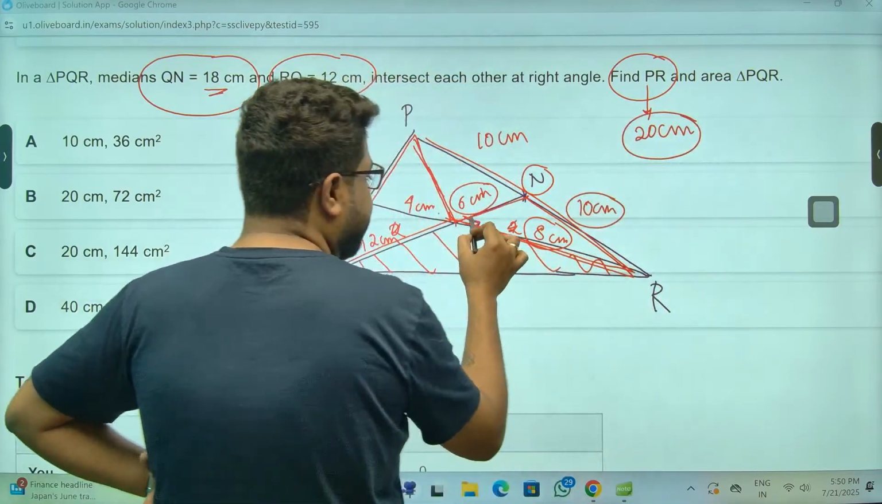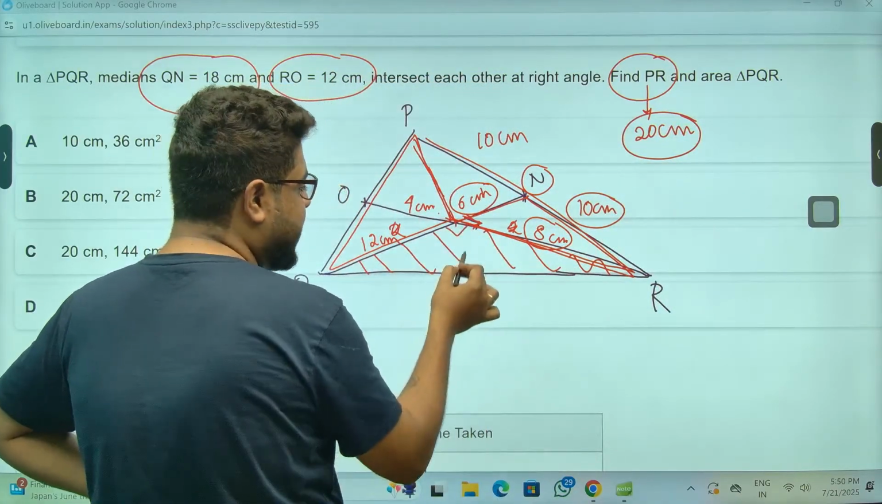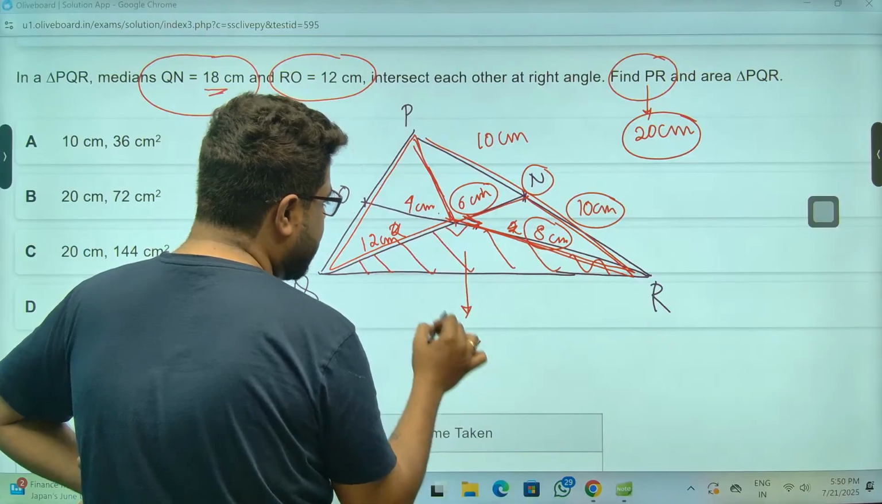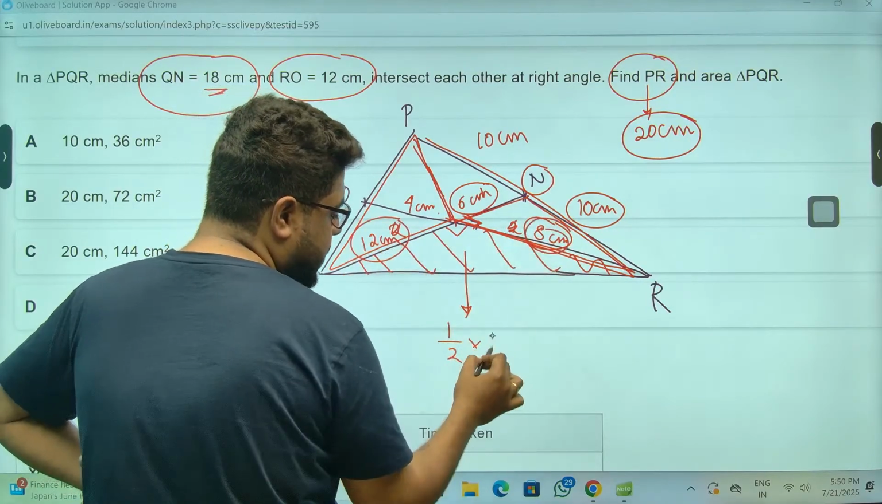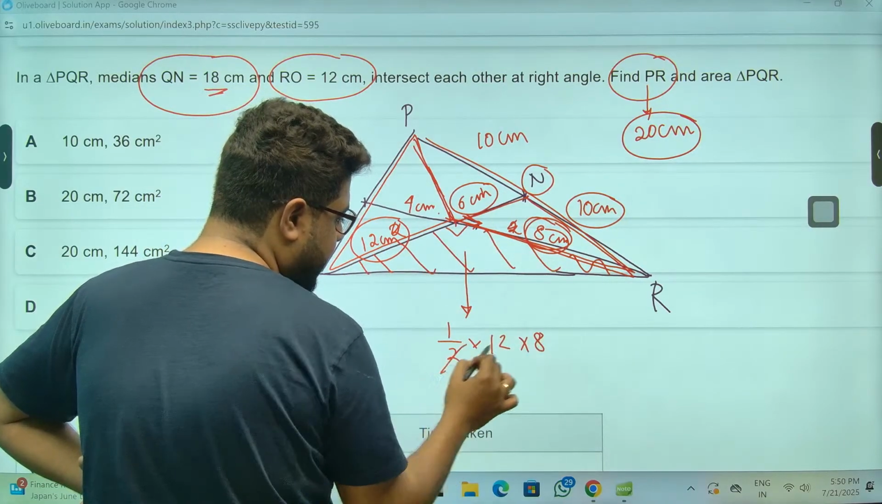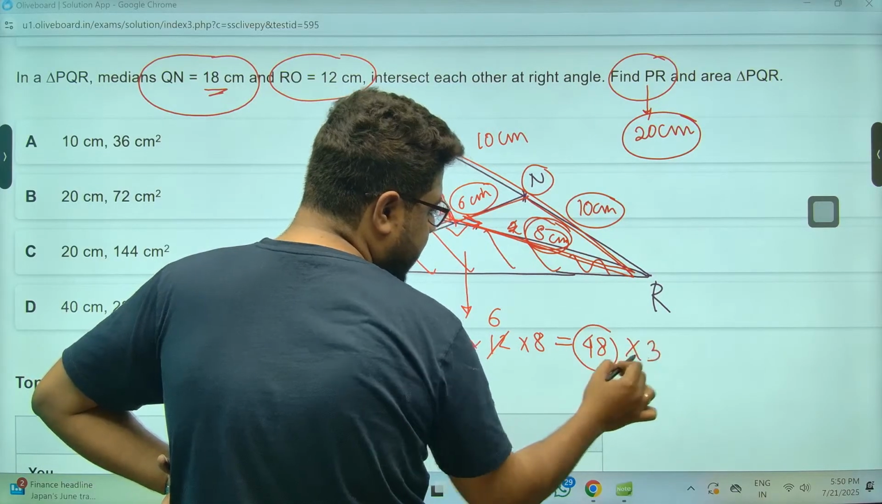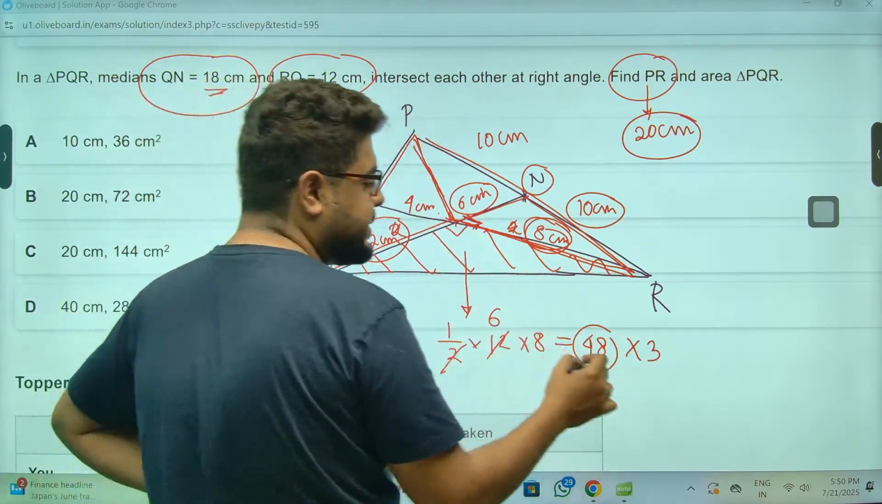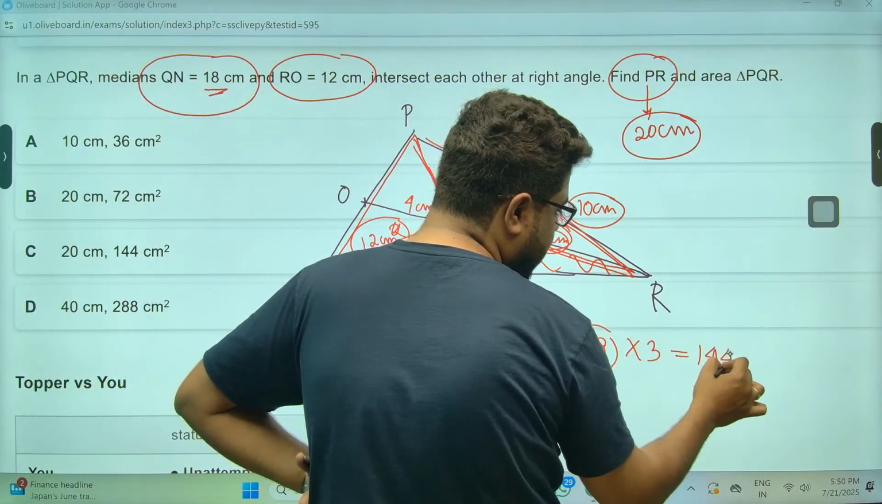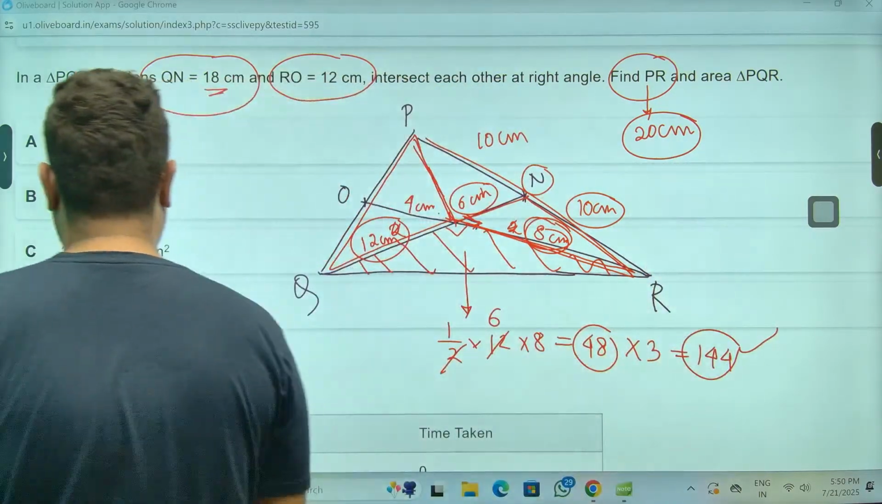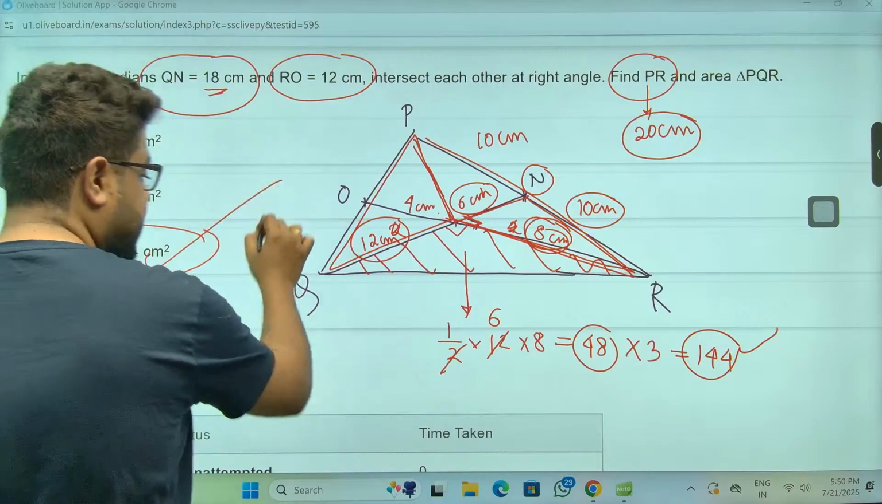And sir, if this is 90, this is also 90 degrees. So area will be half into this side into this side, 12 into 8, so 48. So total area will be into 3 because there are 3 triangles. So this is 144. So see, sir, 20 and 144, option number C. That's your answer.